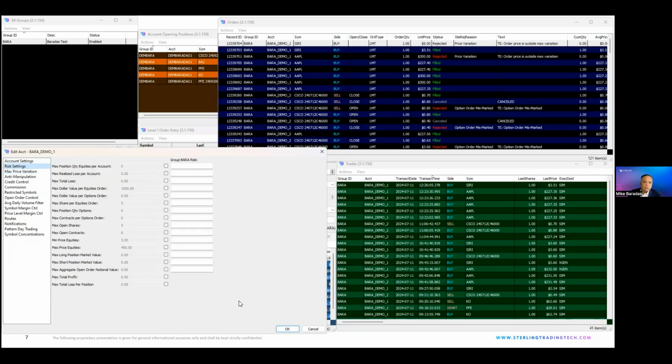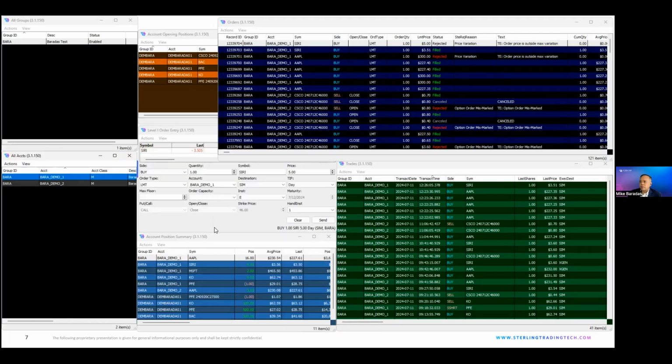The next one I wanted to go through was shares in terms of size. So let's say I wanted to restrict the maximum shares entered per equities order to, let's say, just 5 shares. This is just for demonstration purposes. I've been testing with 1 share, and obviously it goes through. So let's do a quick check again.